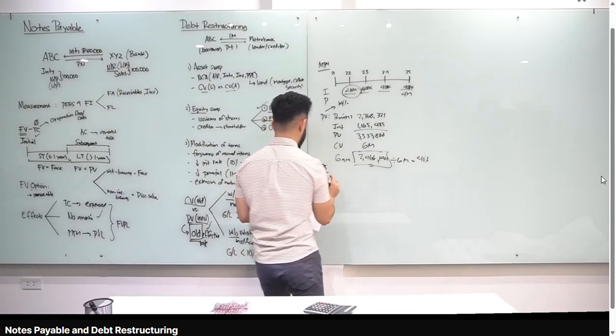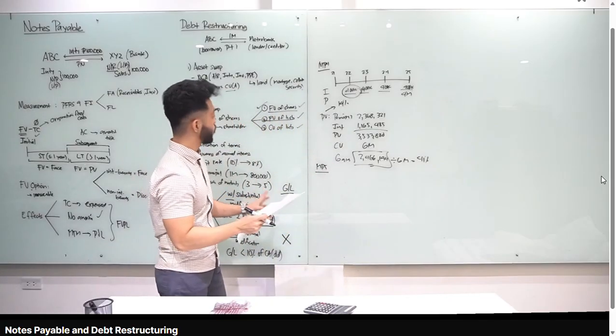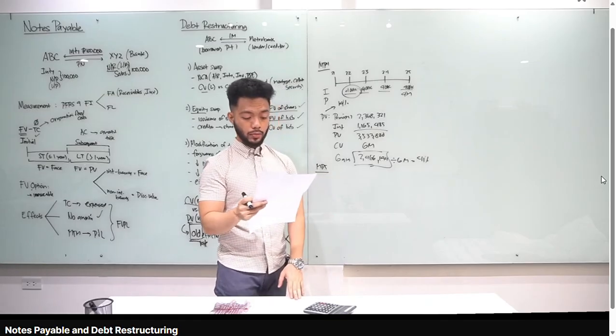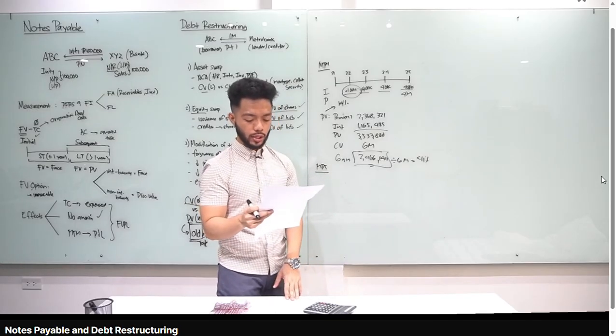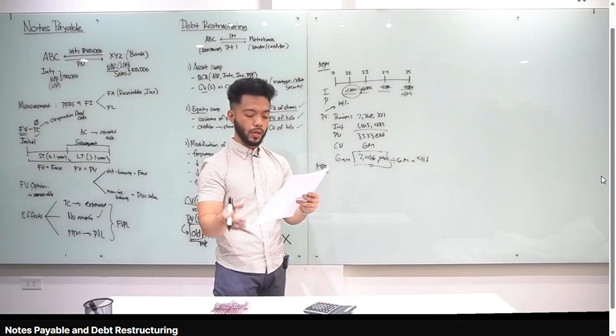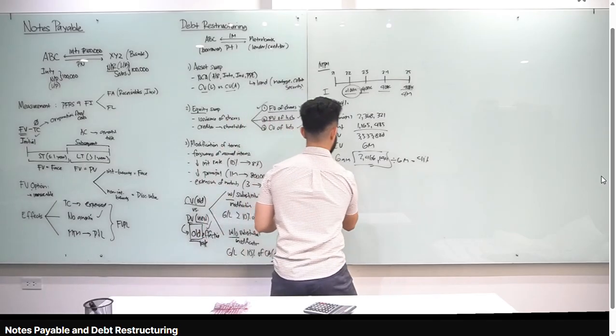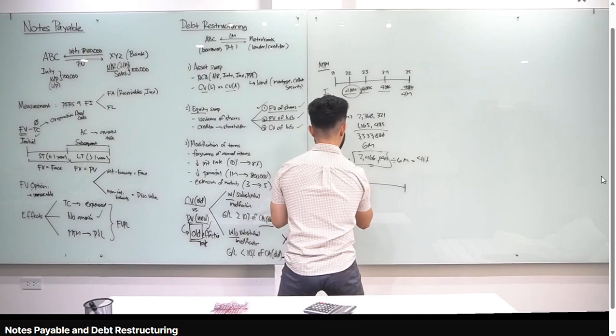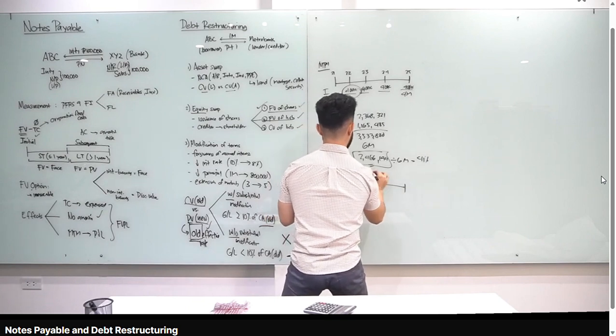And that's one main problem number 5. This is still about modification of terms. So tignan natin last. Okay, on December 31, Leilani Company was experiencing financial difficulties and entered into a debt restructuring. The creditor restructured the obligation as follows. Reduce the principal from 5 million to 4.5 million. Forgave the interest, extend maturity date, reduce the interest from 12 to 10%, interest was payable annually. Okay, how much daw yung gain or loss? Again, as usual, gawa tayo ng timeline, 2021, 22, 23, and 24.